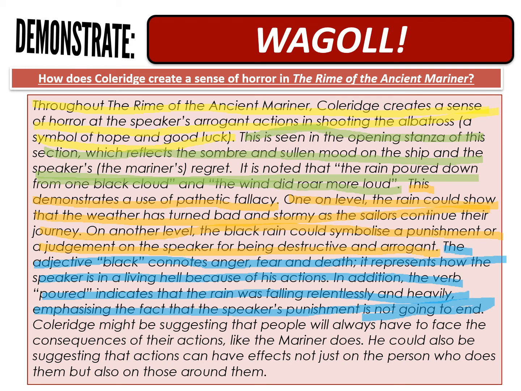So you can see in the yellow, we've got the point. In the green, we've got the evidence. Orange, explanation. Blue, analysis. And then the final bit, which is effect on the audience. So that is what a good one looks like. When you come to write your PEA paragraph next week, hopefully yours will look as good as that.